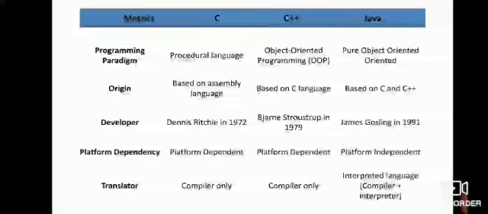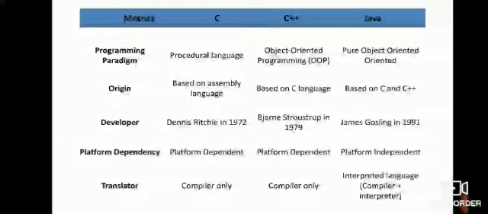C++ is an object-oriented programming language. Java is a pure object-oriented programming language. Second metric is origin. C is based on assembly language. C++ is based on C language and Java is based on C and C++.